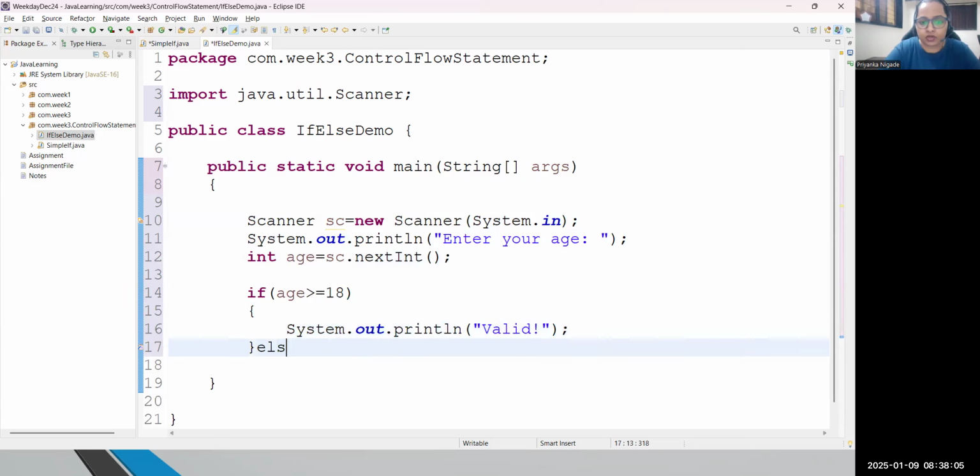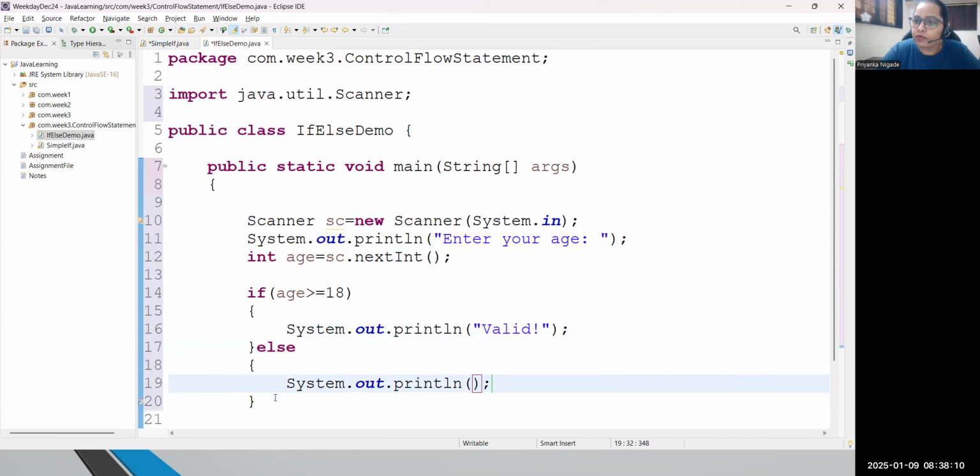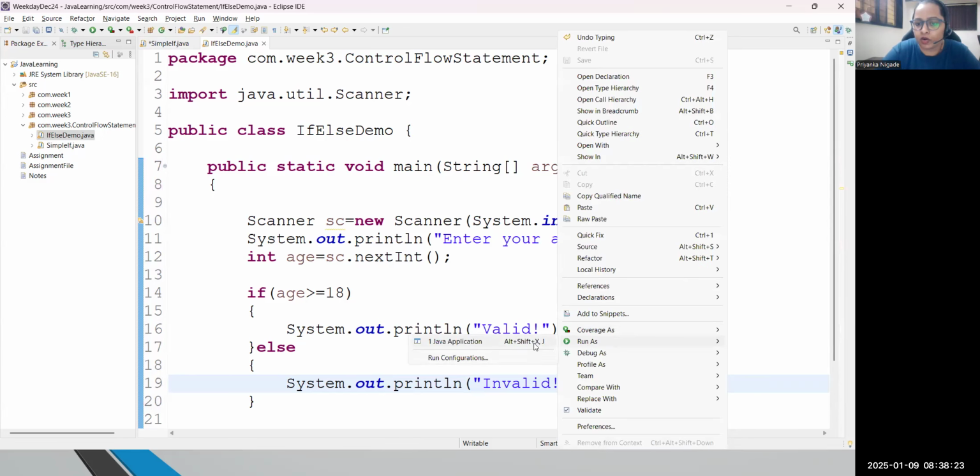But if it is not, in that case, I want an else statement. So the else block will be executed only whenever your condition is false. At this moment, I'm just writing a message here: invalid. Correct? Now just have a look. If you run this code, what exactly is the output?